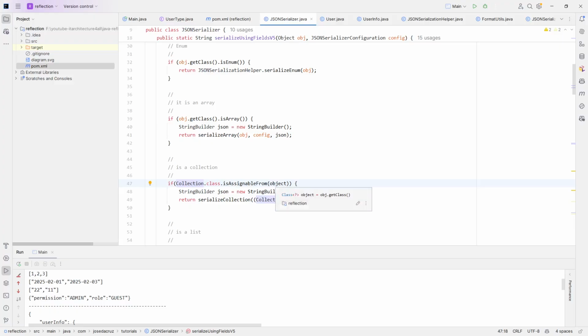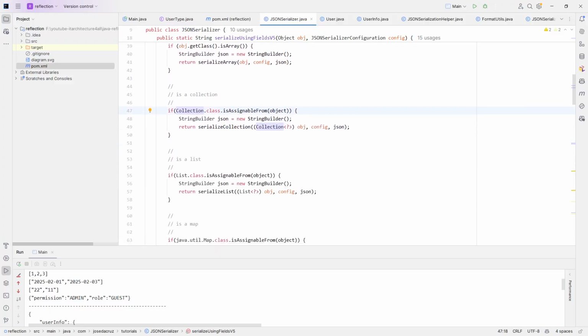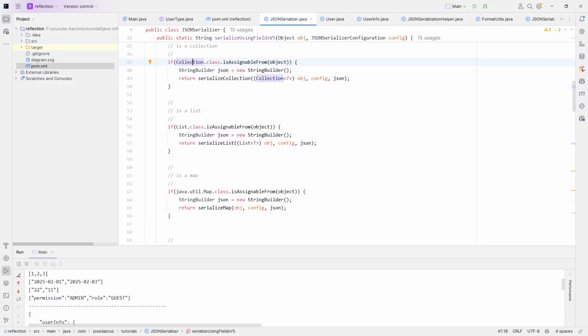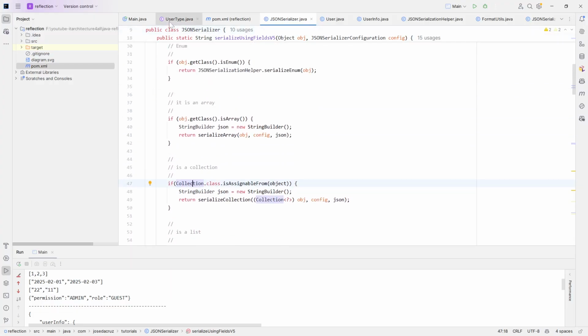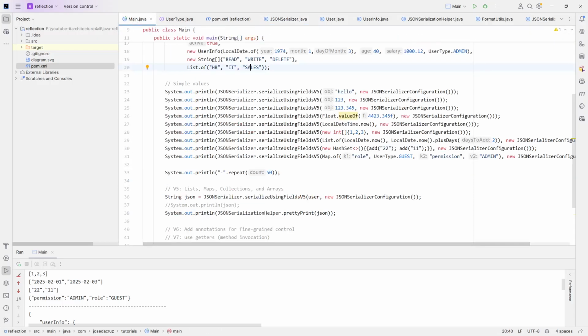If that's the case, it means that it's a collection, and the same applies for list, and the same for map. So with this feature our serializer can serialize any native-ish data type.